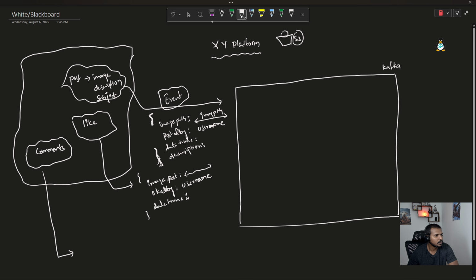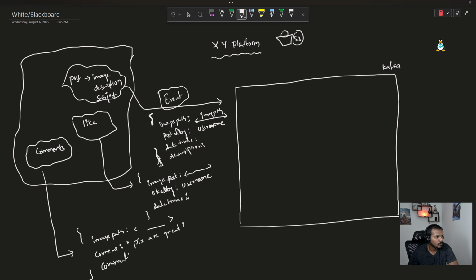Similarly, for the comments, this is also another event. And within this JSON data, here we are going to have image path, very similar to the like. And what is the comment, right? We need to have that comment, like this picture is awesome, maybe something like that. So this could be something like pics are great, and commented by, and this must be the username of whoever is making that comment, and again, date time. This is some timestamp.